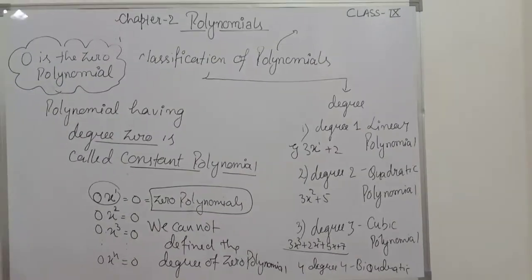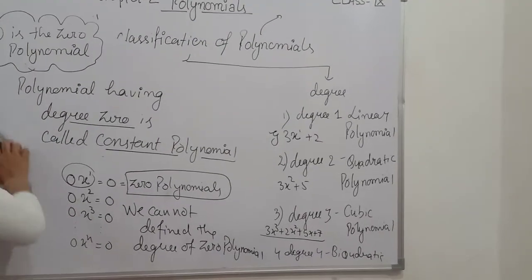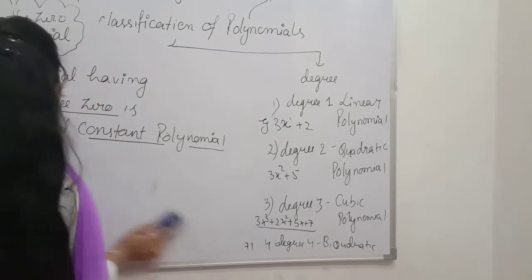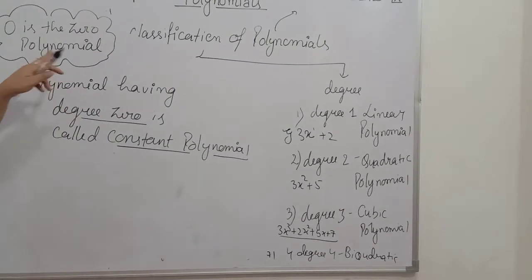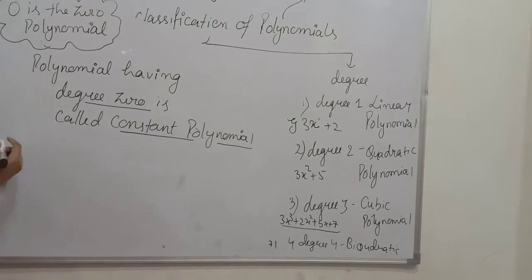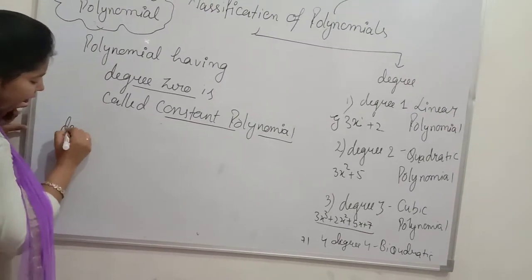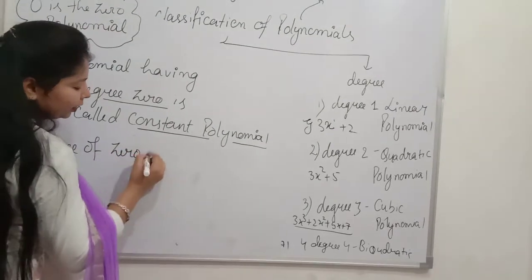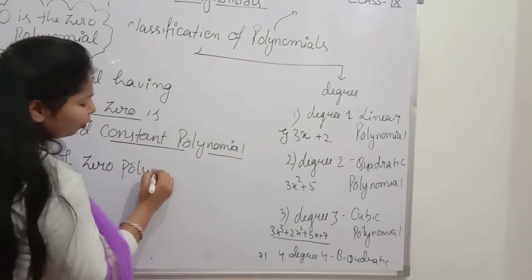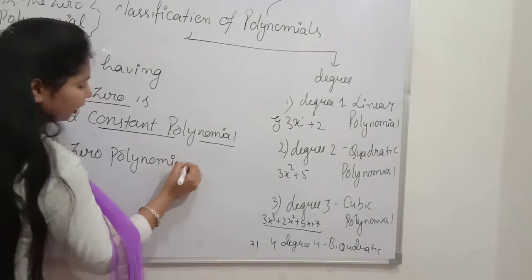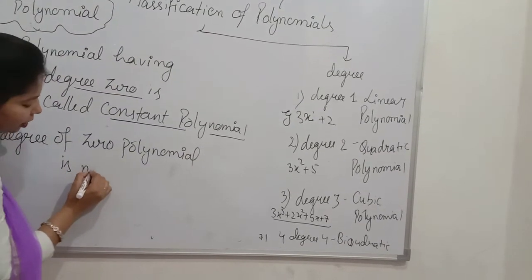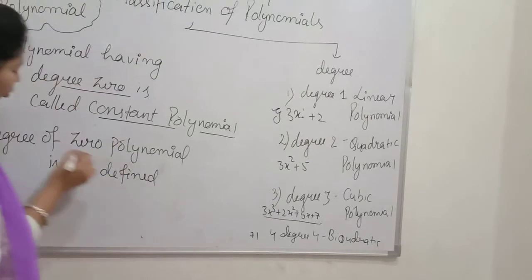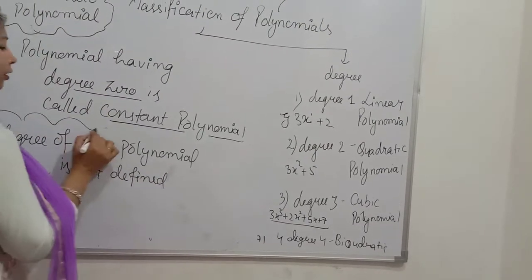So that's a very important thing. What is that? 0 is the zero polynomial, and the degree of zero polynomial is not defined.